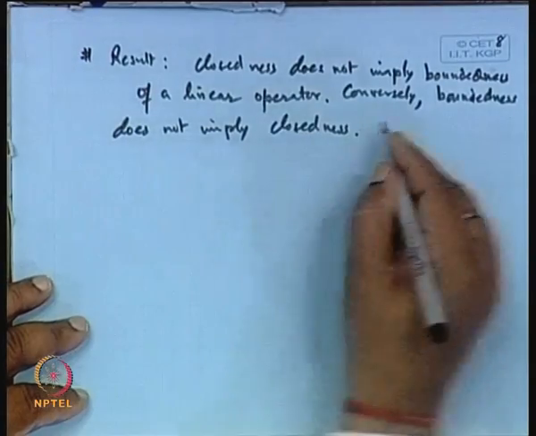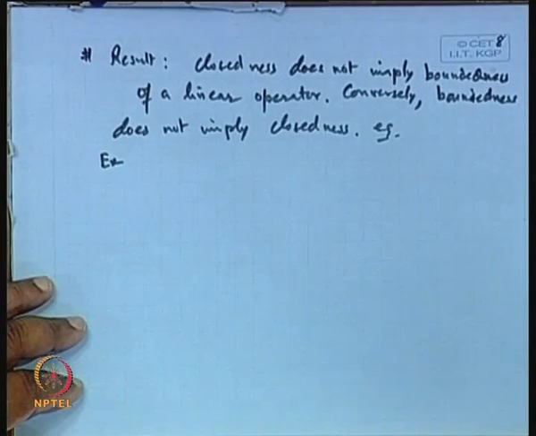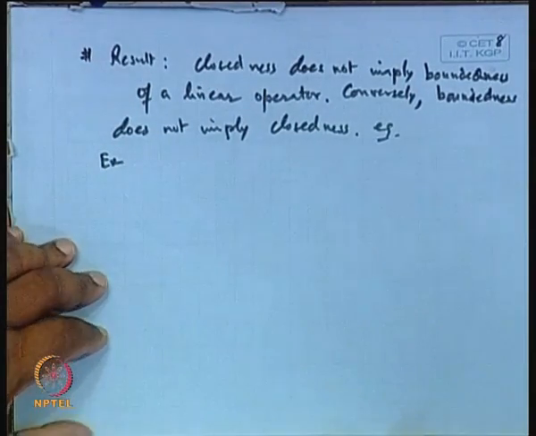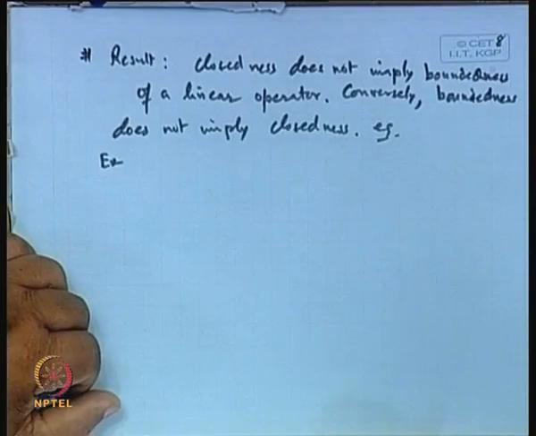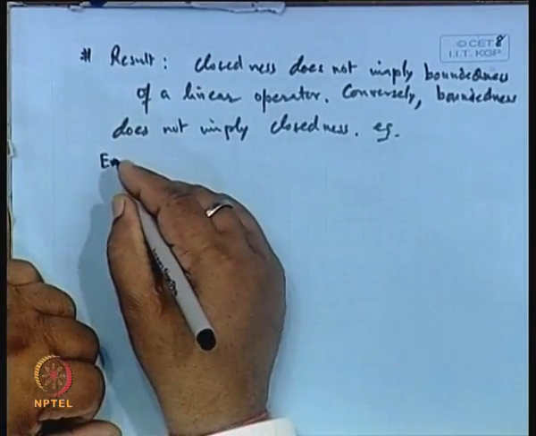So, for example, first we will show that the operator is closed but not bounded.